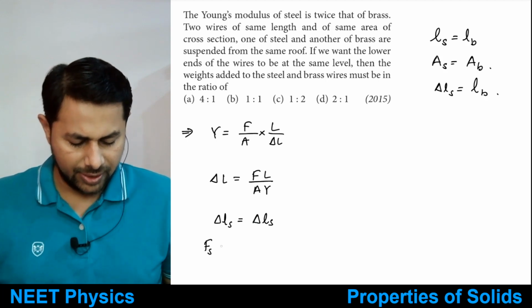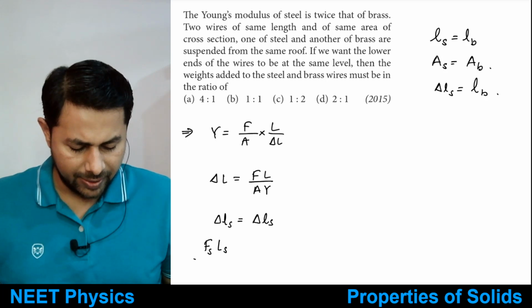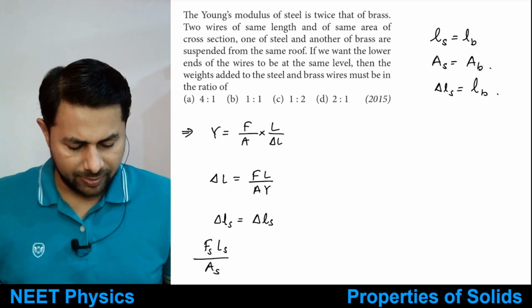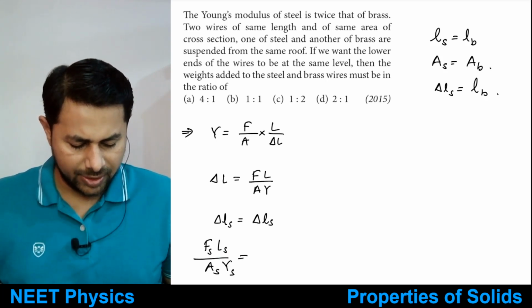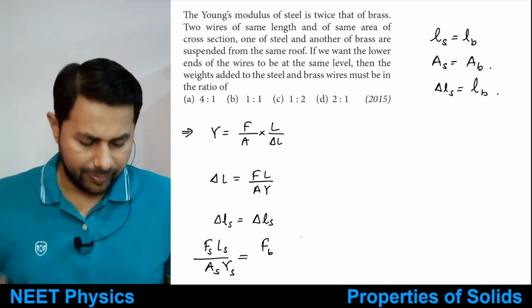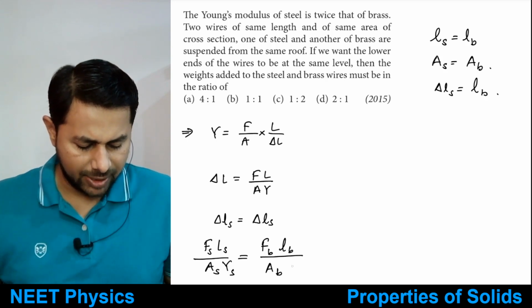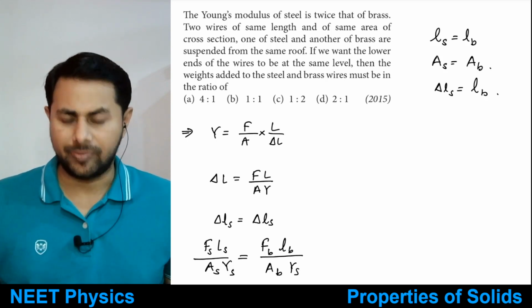So force applied to the steel wire times length of the steel wire divided by area of cross section of steel wire, Y of steel, is equal to force applied to the brass wire times length of the brass wire divided by area of cross section of brass wire, Young's modulus of brass,